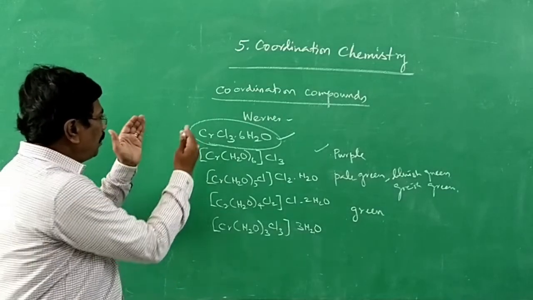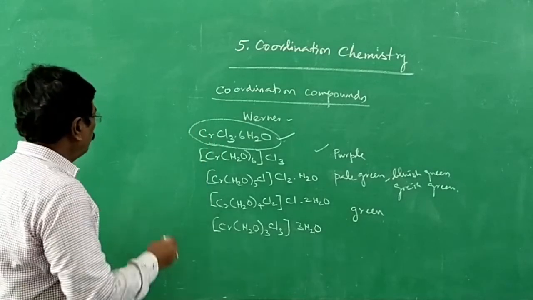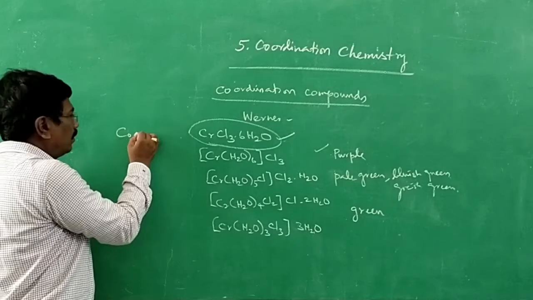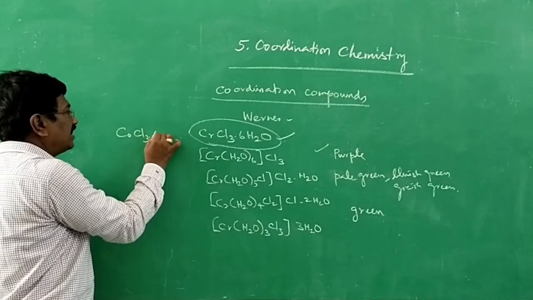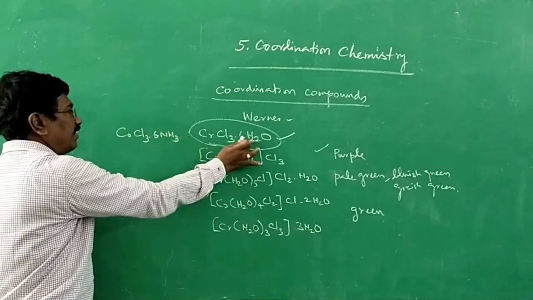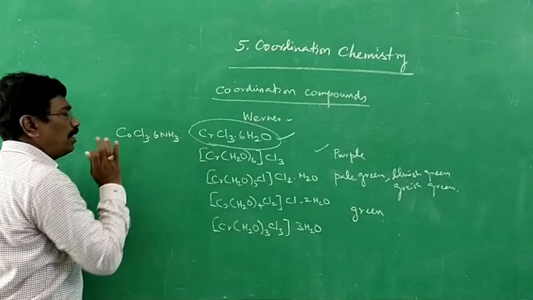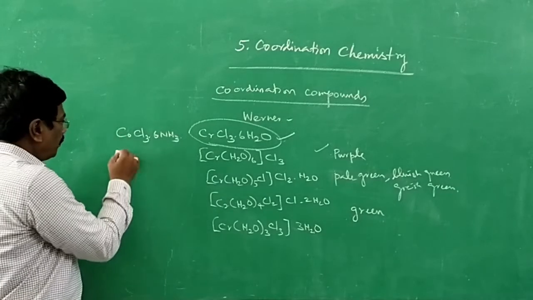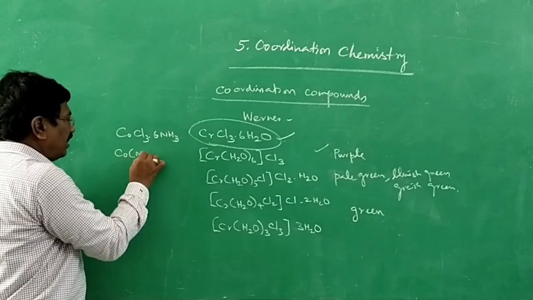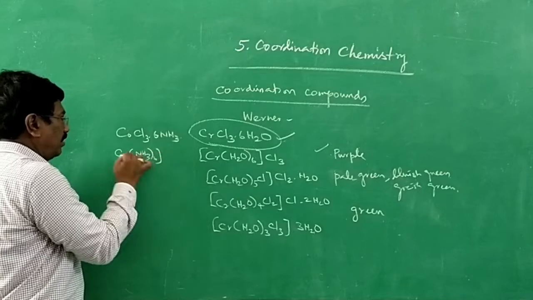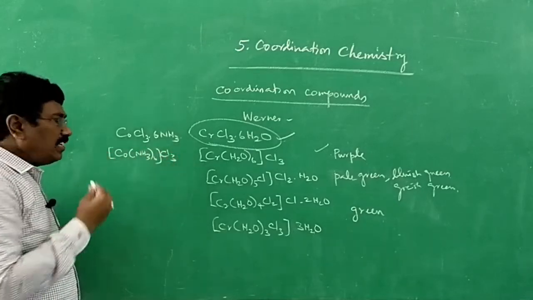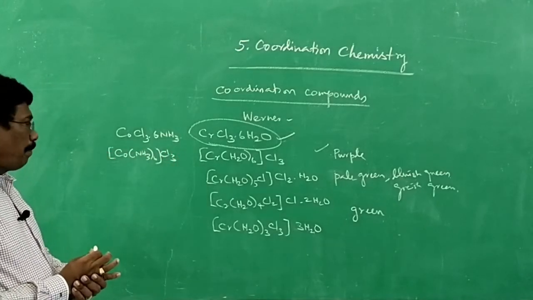Likewise, similar to this compound, we can also go in for the compound CoCl3·6NH3. Instead of water, ammonia; instead of chromium, cobalt. Here again, [Co(NH3)6]Cl3 with 3 chloride ions outside the coordination sphere.